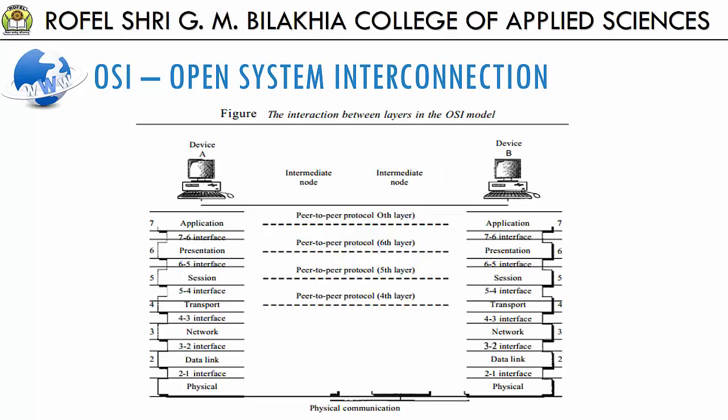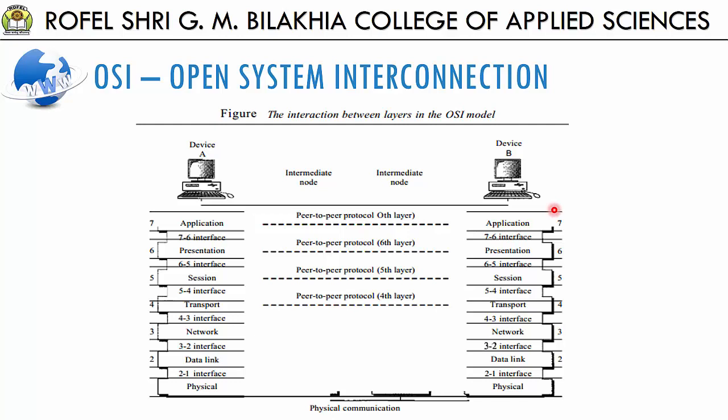Now, as shown in the diagram, the layers involved when a message is sent from device A to device B. Here is one device A and device B. Now if device A sends a message to device B, then that message travels through all these layers, then through the physical communication the message can travel to device B, right?